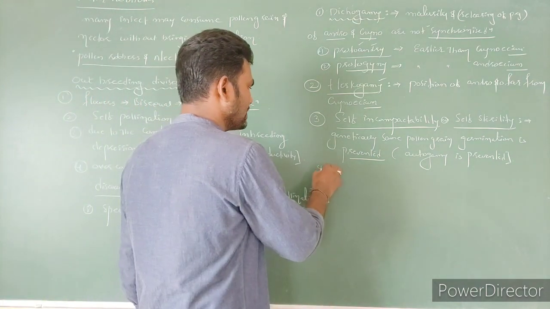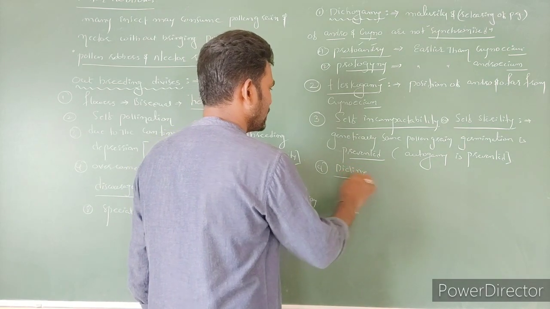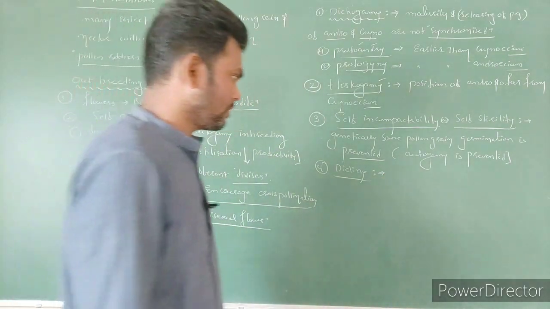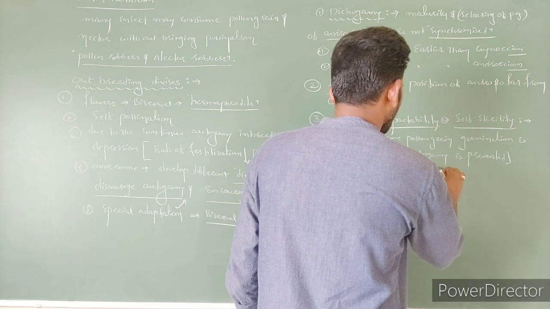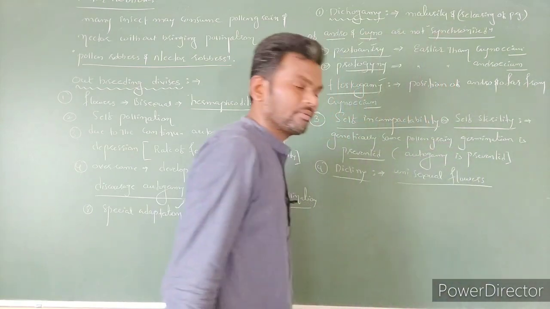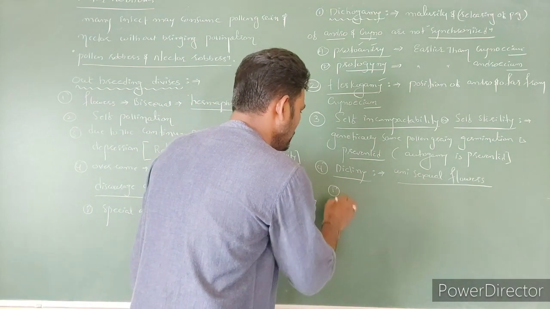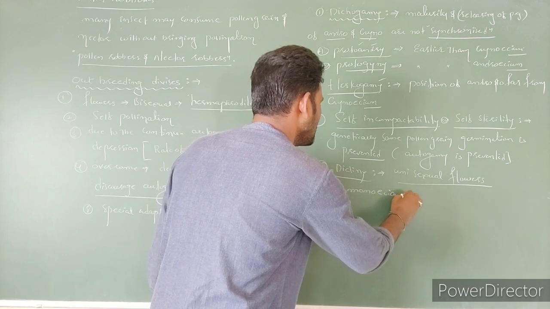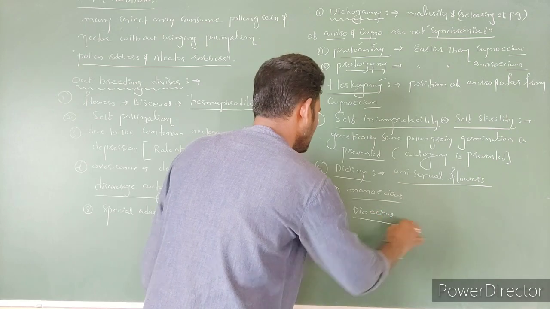Next, one more is dicliny. So dicliny is nothing but the formation of unisexual flowers. Dicliny means unisexual flowers. We can notice it in monoecious species as well as dioecious species.